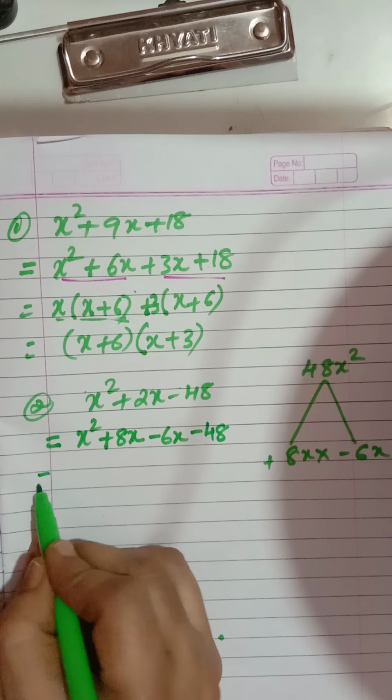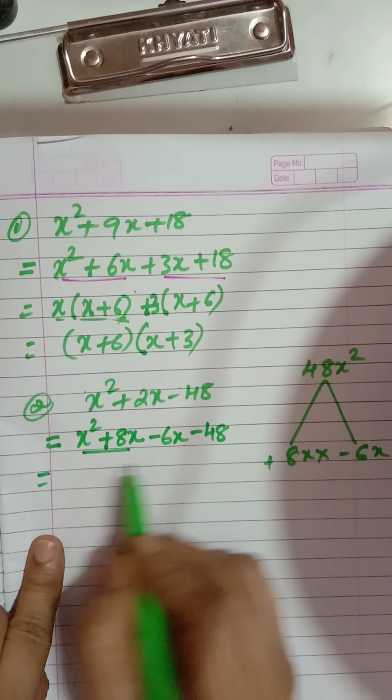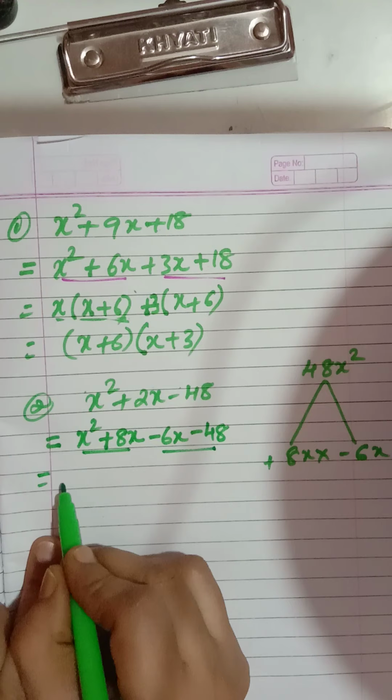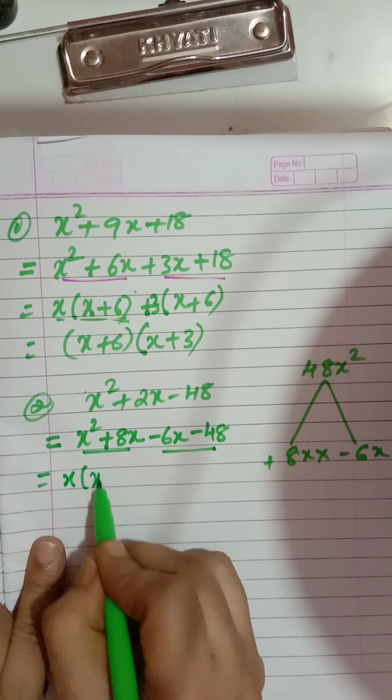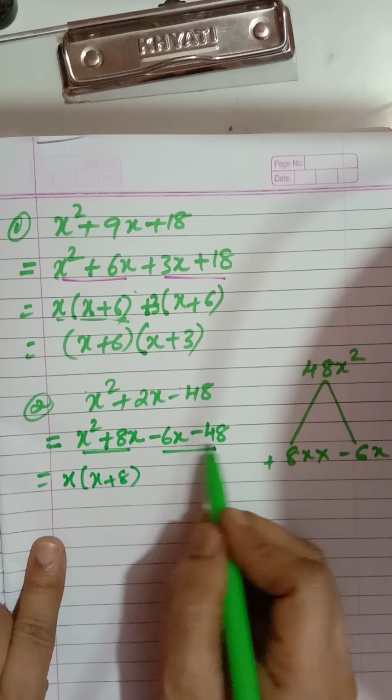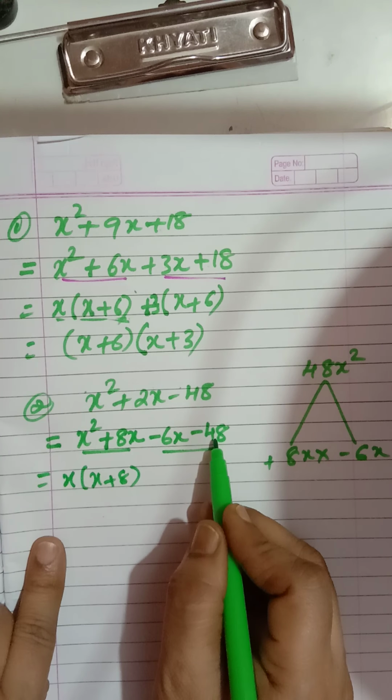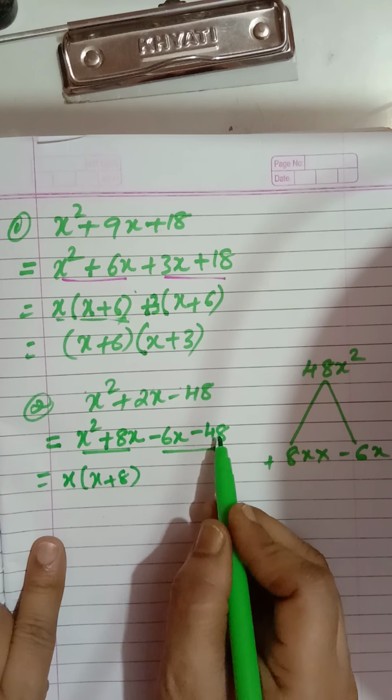Now, again making the pairs of two terms. From these both, x is common. What is remaining? X plus 8. Now here, since both the numbers are not having x, what is common? 6 1s are 6, 6 8s are 48.